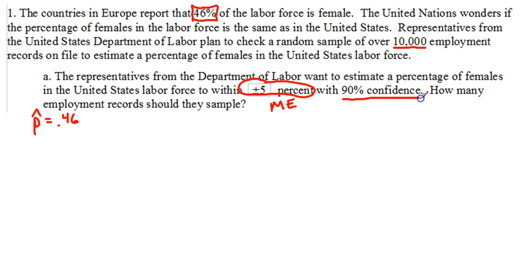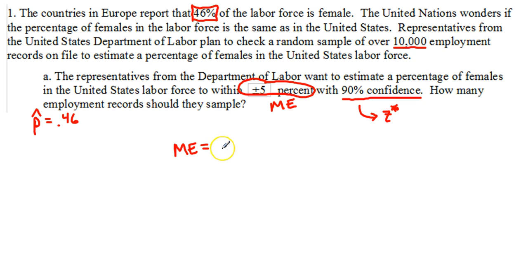And the 90% confidence gives you the level of confidence, which allows you to calculate the critical value for the confidence interval. This is how you can find your Z star. 90% is not the Z star, but you can find the Z star, or the critical value, associated with 90% confidence. So the way we set this up is we know that the margin of error in a confidence interval